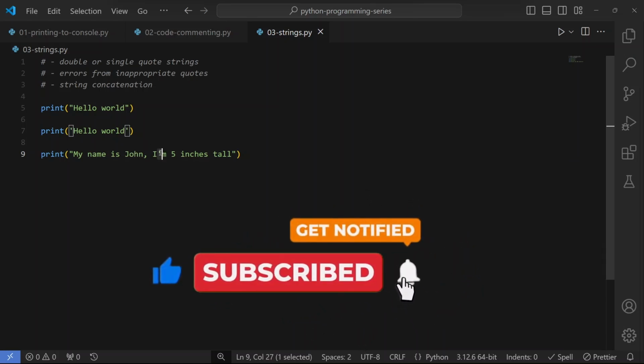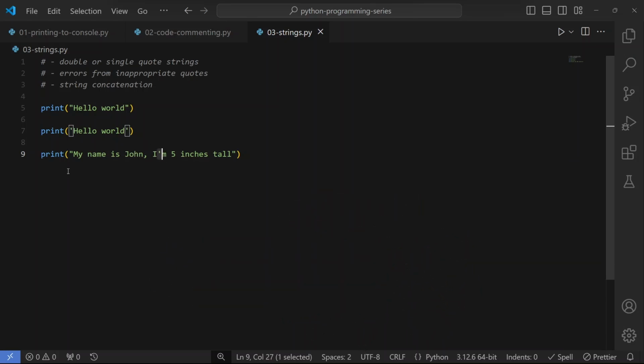So in this situation, you can use a single quote inside of your string. But when you know that you'll be using a quote in your string, then you will not be able to use a single quote to enclose this string. If you use a single quote here, that is going to be a syntax error, because that is going to confuse your computer.